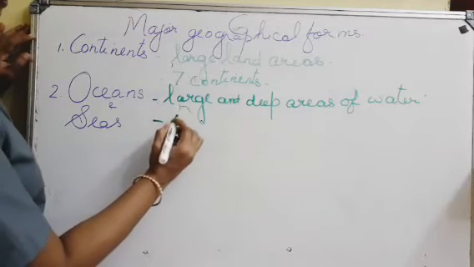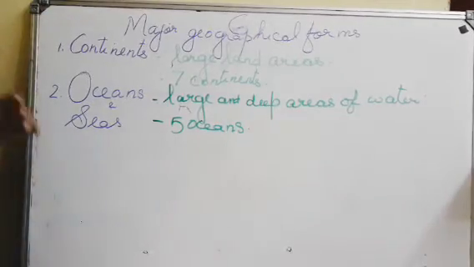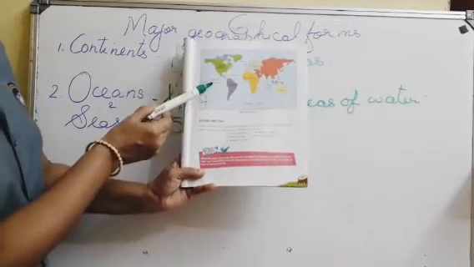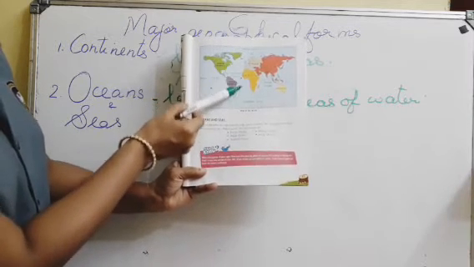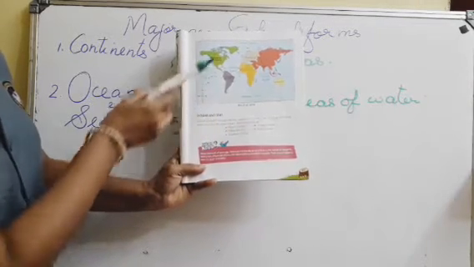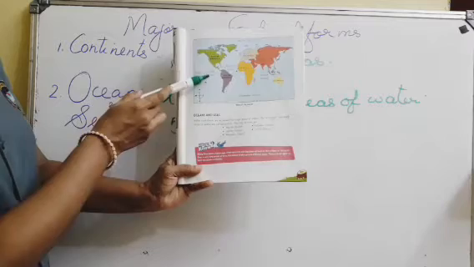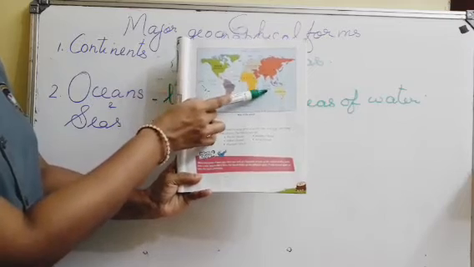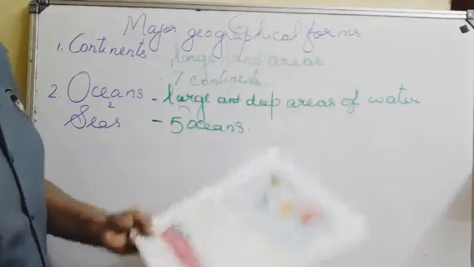There are 5 oceans: Pacific Ocean, Atlantic Ocean, Indian Ocean, Arctic Ocean and Southern Ocean. 1, 2, 3, 4 and 5. These are the 5 oceans.